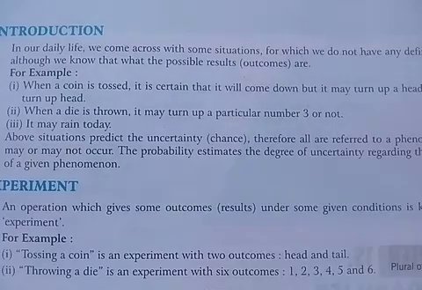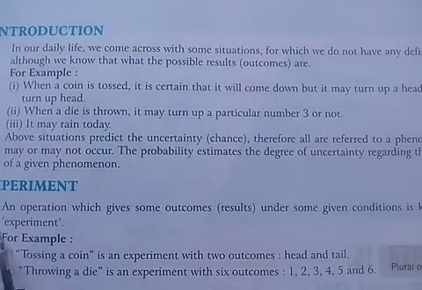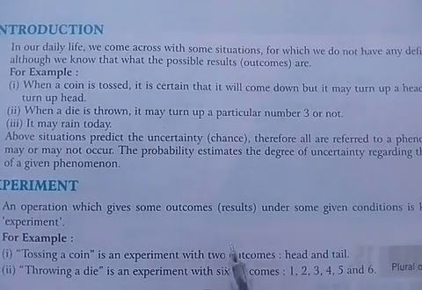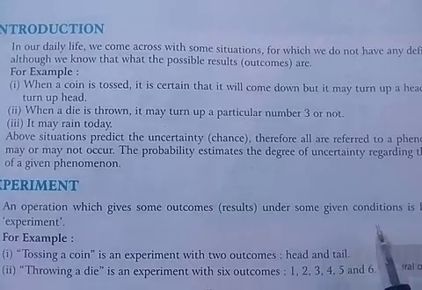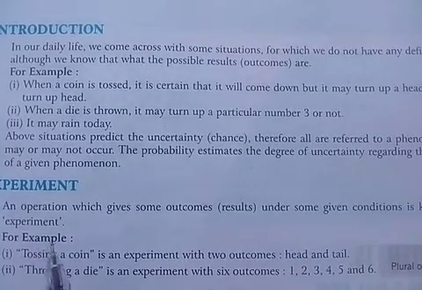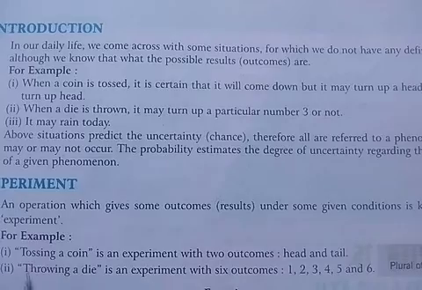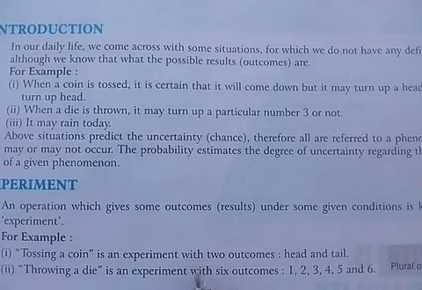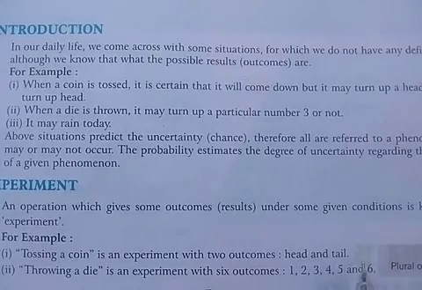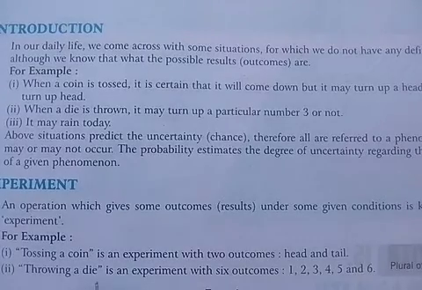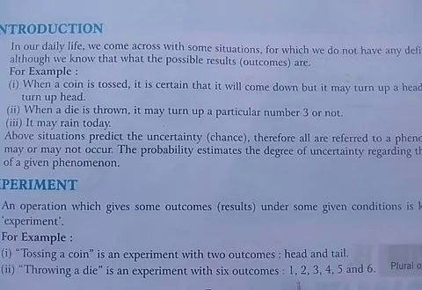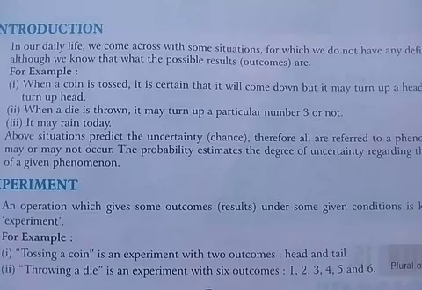We can understand what an experiment is. An operation which gives some outcomes or results under some given condition is known as an experiment. For example, tossing a coin is an experiment with two outcomes, head or tail. Throwing a die is an experiment with 6 outcomes, 1, 2, 3, 4, 5 and 6.